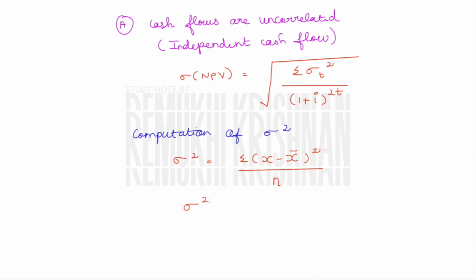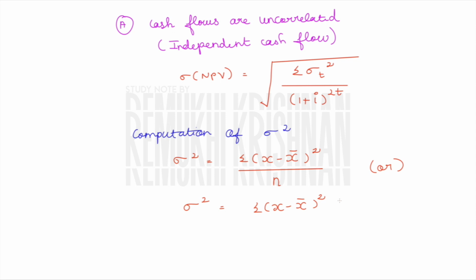So guys, for the sigma square, you can have two types of formula. One is summation of (x minus x bar) the whole square divided by n, when a number of items are provided. Or in case the probability is provided, then you can use the other formula. So either you can go for the first formula or the second formula, based on the information provided in your sum. This is summation of (x minus x bar) the whole square into pi. Pi is nothing but your probability.